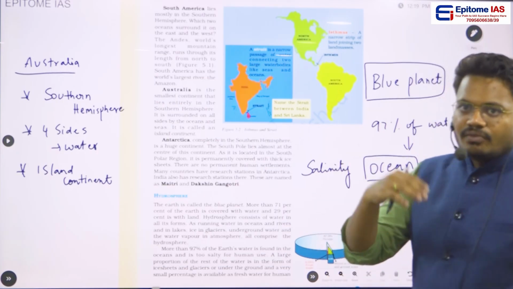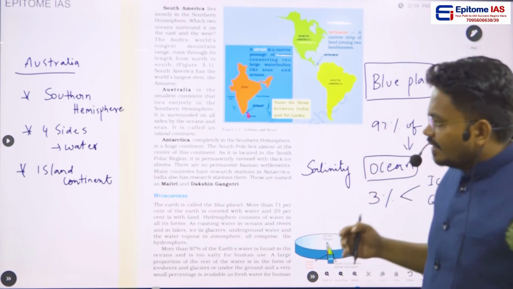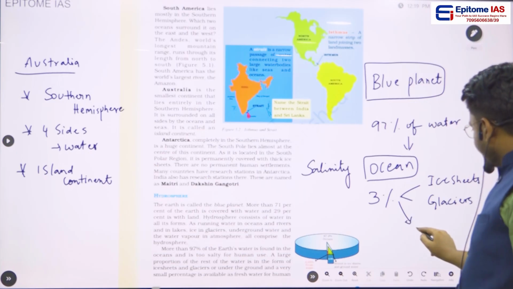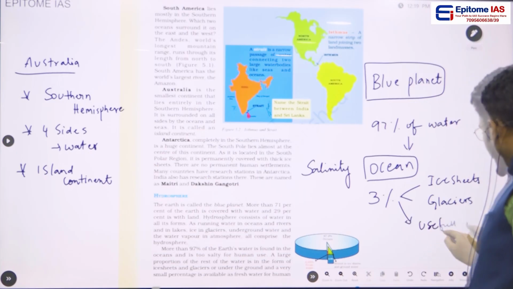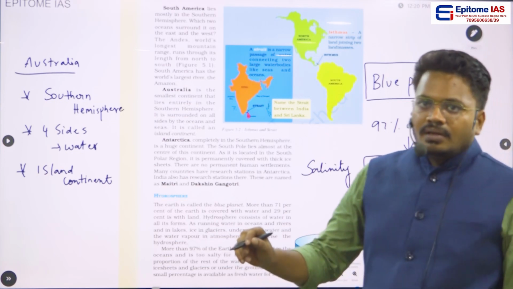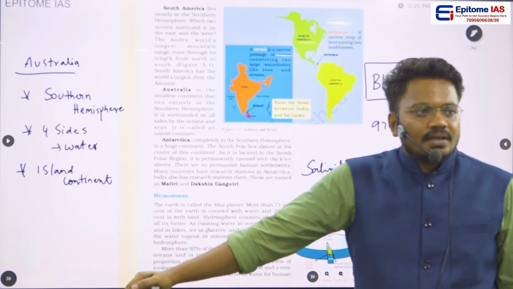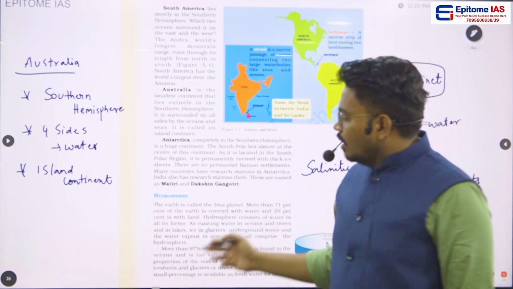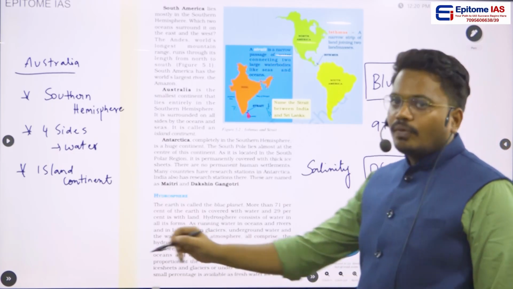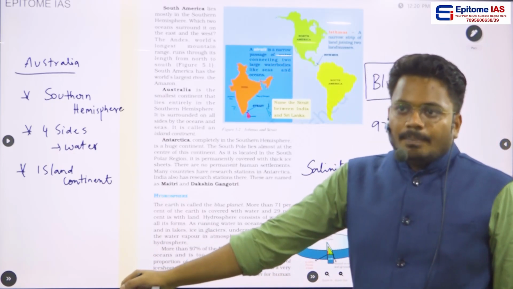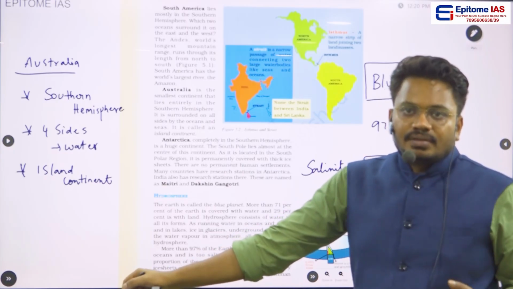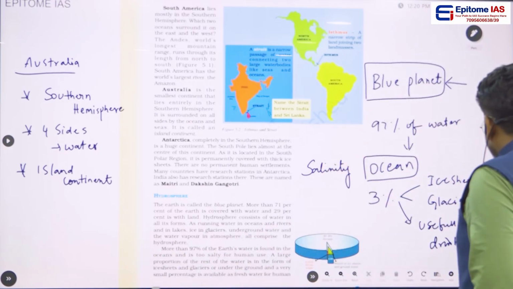And if you take out these ice sheets and glaciers, only a small percentage of water is useful for drinking. Because of this reason, very little water is useful for drinking, even though we call Earth a blue planet, even though we have a huge amount of water on the Earth, the drinking water is very, very less. Okay, that is the irony which is present here.